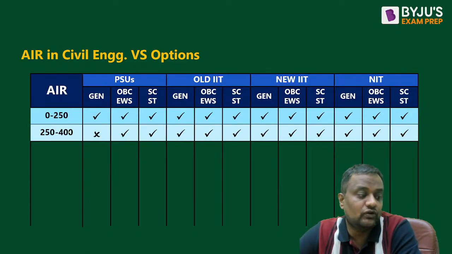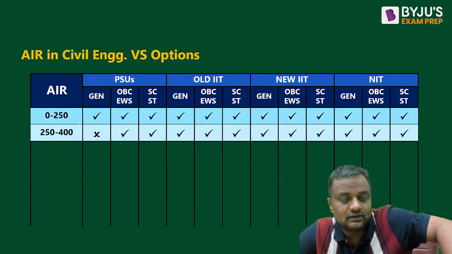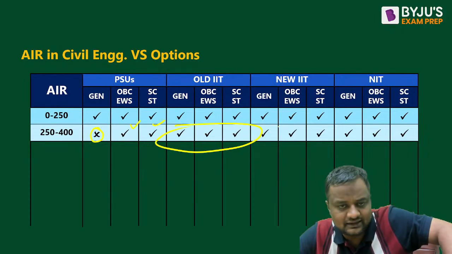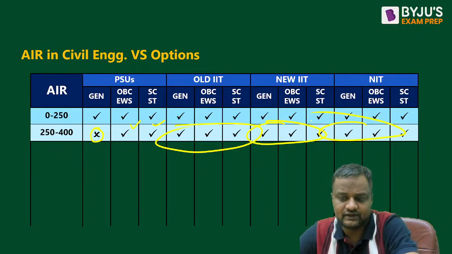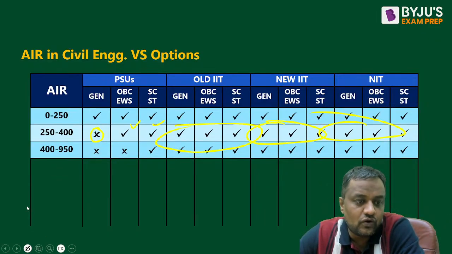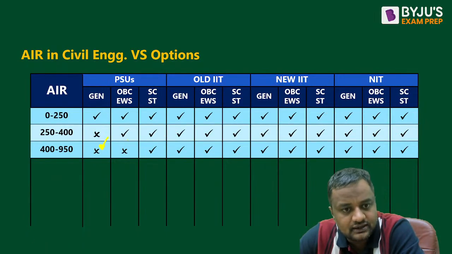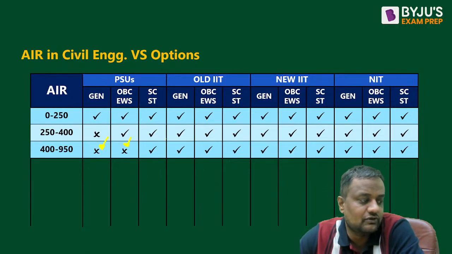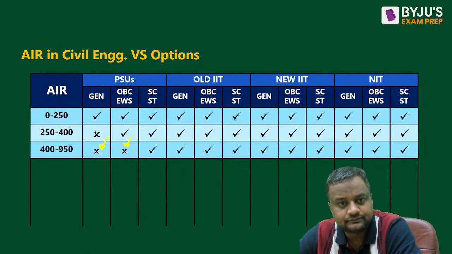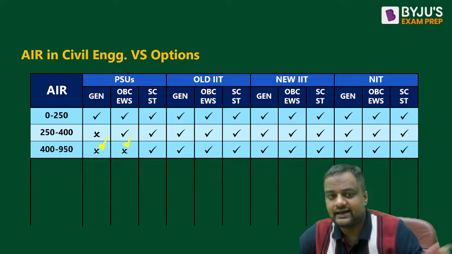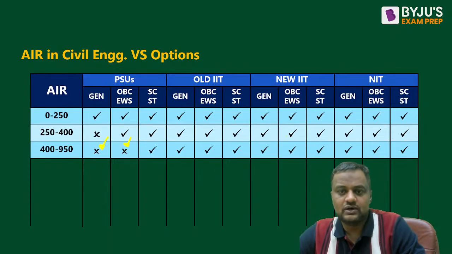Now, if your rank is 250 to 400, then for the general category PSU is a little tough, but for other categories you can get the PSUs. Of course, old IITs, new IITs, NITs for every category. Now if your rank is 400 to 950, then PSU is not available for general, and not for OBC and EWS also. But in this rank, one of our students got a 900 rank last year, he got IOCL. Of course, old IITs, new IITs, everything.